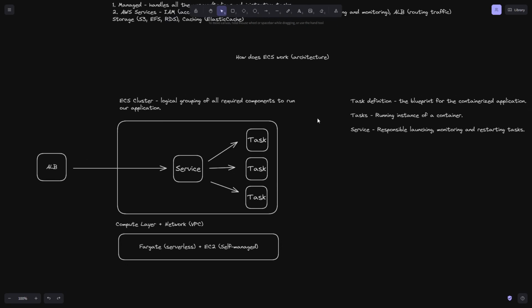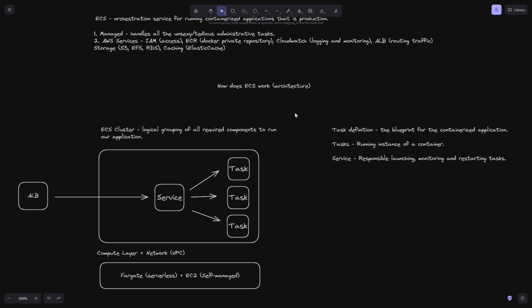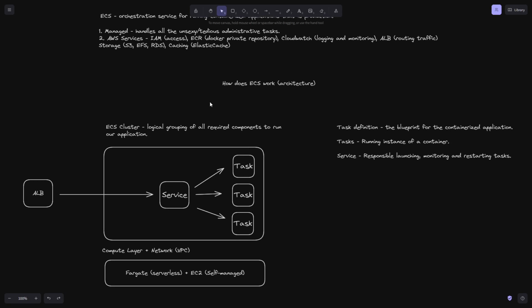So that's just to summarize, right? ECS is an orchestration service, which means that it handles the launching, the provisioning, and the restarting of a containerized application. It has four core components: a cluster component, a task definition component, a tasks component, and a service component. We spoke about how the ECS cluster is really a logical grouping of all the components to run our application.